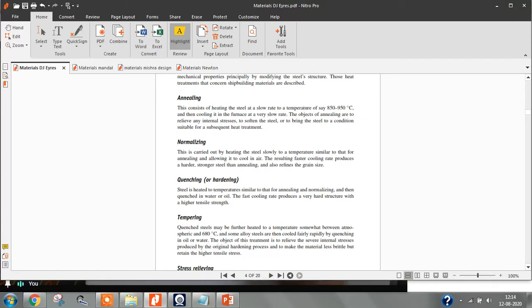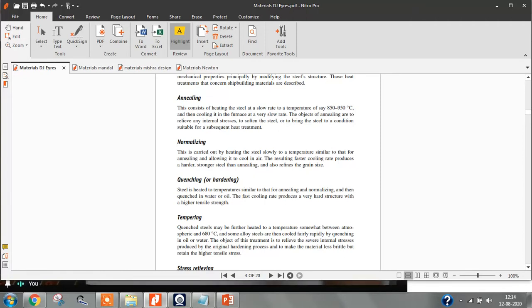At this temperature, what happens? The steel material will undergo recrystallization, and during recrystallization the grain size will be small. If you want to add some chemical additives, like other metals such as aluminum, chromium, nickel, you can add them at this stage. Or else, you can cool it.